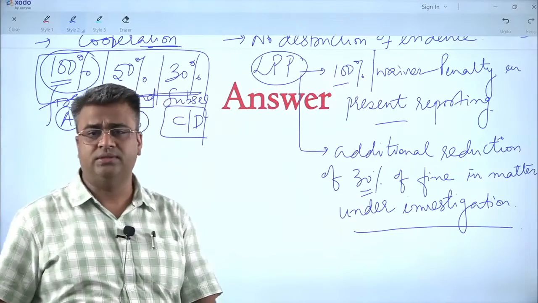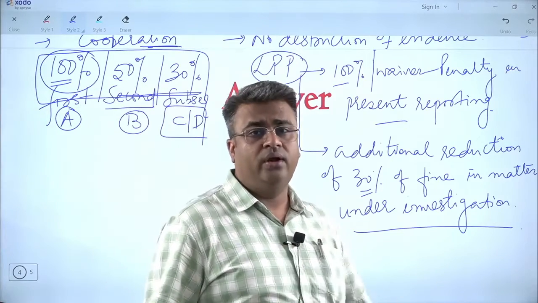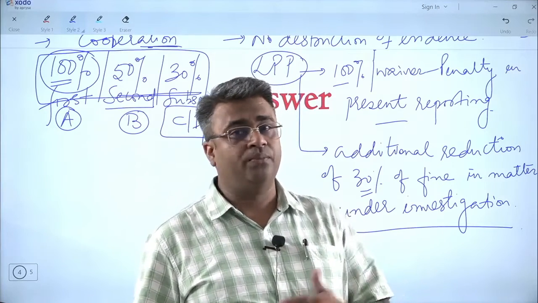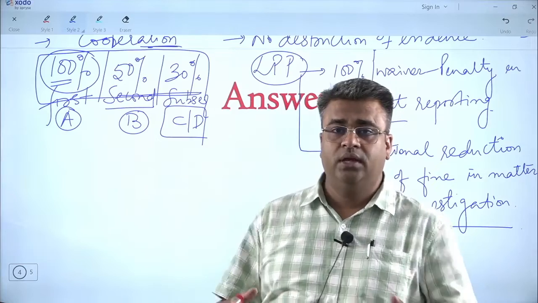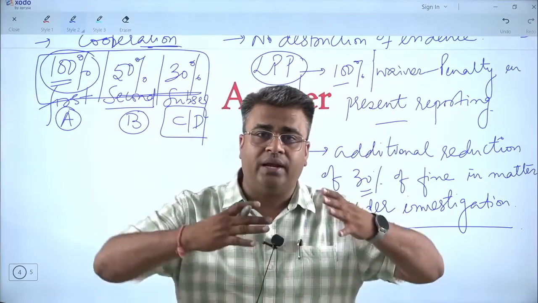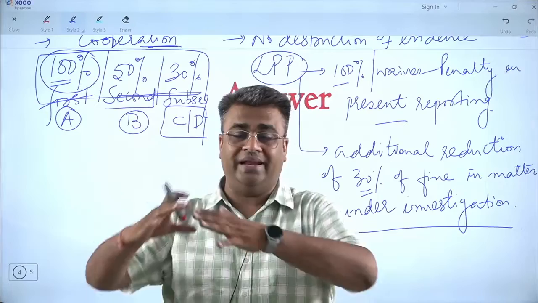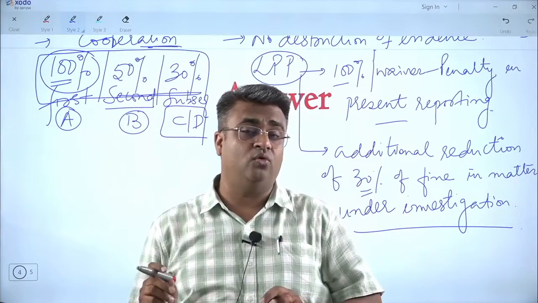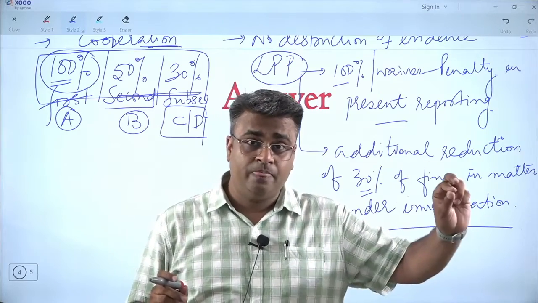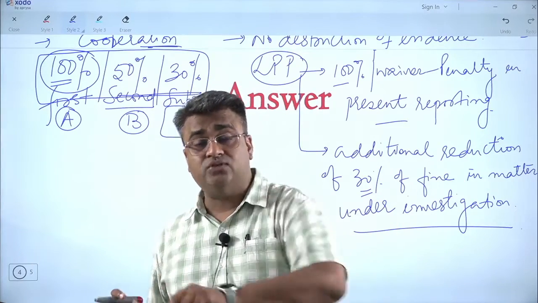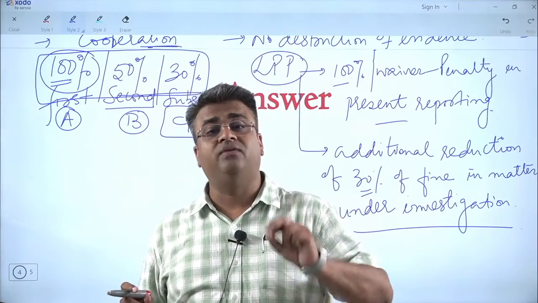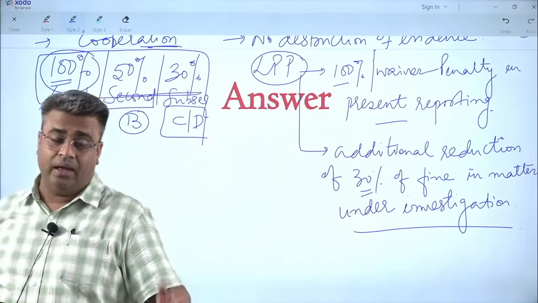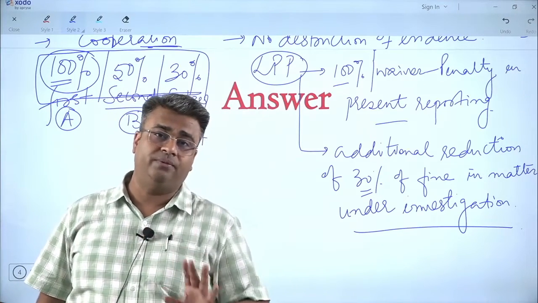So this is a kind of incentive offered to the person who was a part of the cartel or who is a part of the cartel. So suppose a person or enterprise enters into a cartel arrangement with other companies, with other enterprises, and if any person as a whistleblower reports that matter, and if that matter proves to be a case of cartel, then ultimately that whistleblower will get the 100% waiver of the penalty, and other persons will be subject to the penalty.